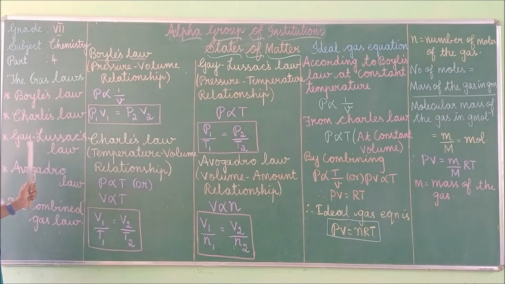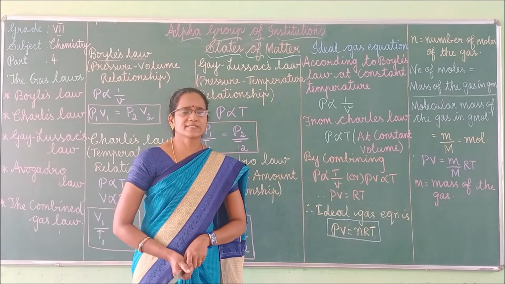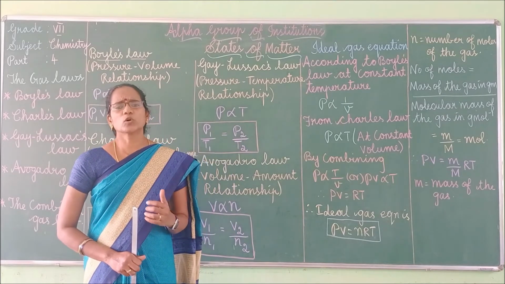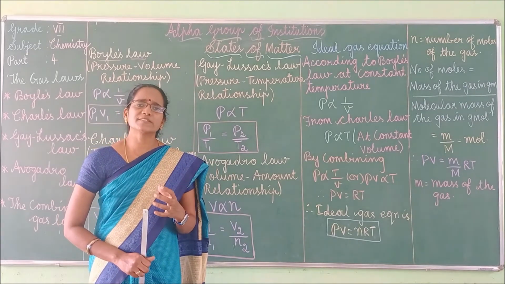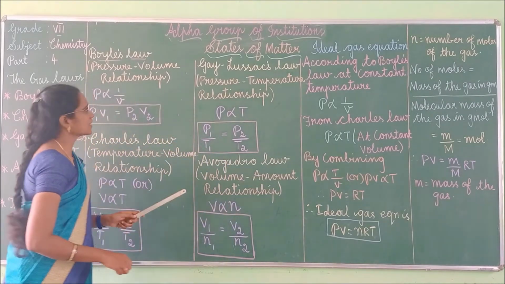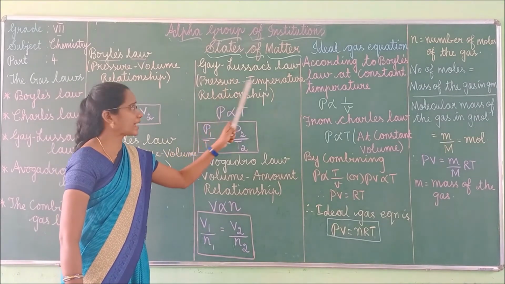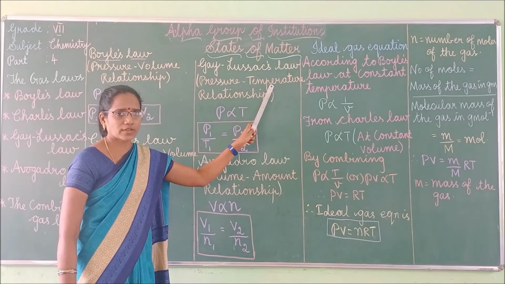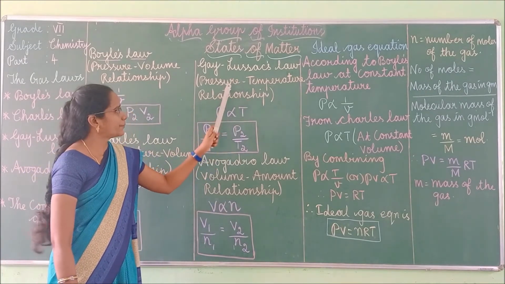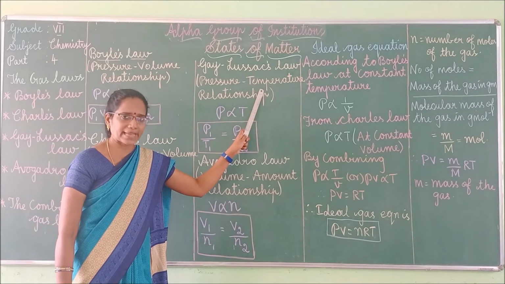Next we can move to Gay-Lussac's law. Joseph Gay-Lussac was a French physicist. He established the behavior of gases and also made notable advances in the field of applied chemistry. Gay-Lussac's law gives a relationship between the pressure of the gas and the temperature of the gas. It states that at constant volume, the pressure of the gas is directly proportional to the temperature of the gas. Got it, children?